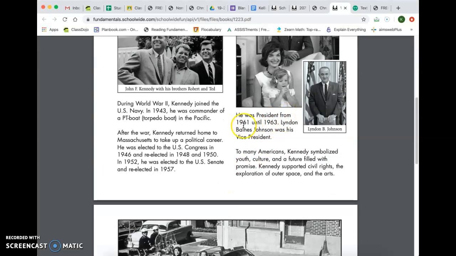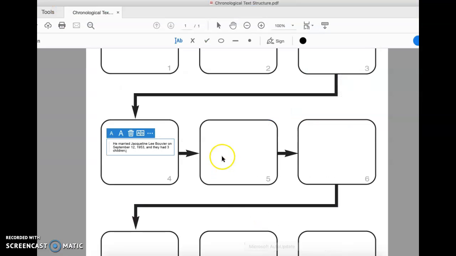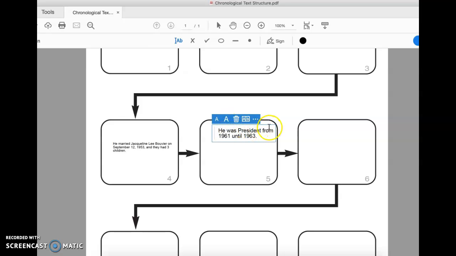He was president from 1961 until 1963. Lyndon Baines Johnson was his vice president. We're just going to put that he was president from 1961 to 1963. Put that here. We can make that one bigger because it'll fit in the box.